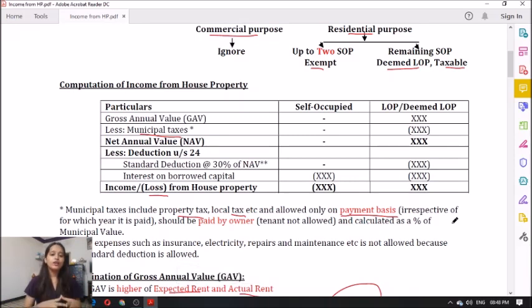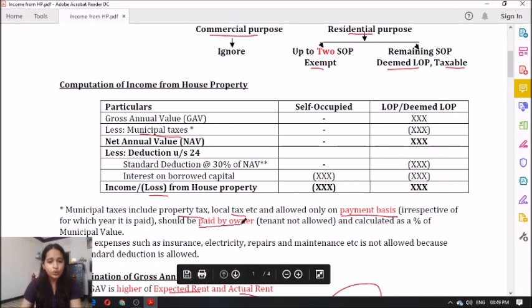For example, 2018 municipal taxes you're paying in November 2019. Now the year of payment is 1920, but it is pertaining to 1819. So the year for which it is pertaining is not relevant. You have to check the year of payment only. If it is paid in 1920, you just allow it.